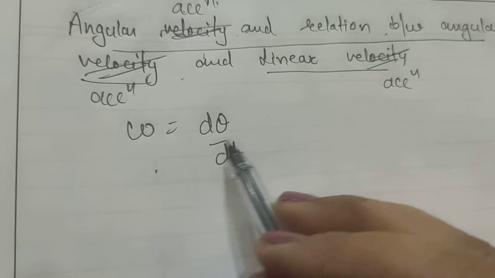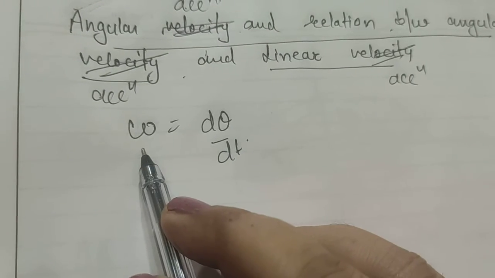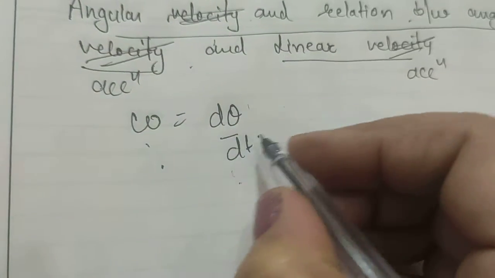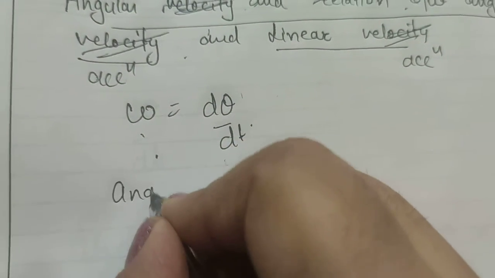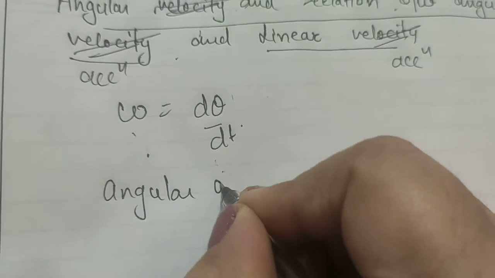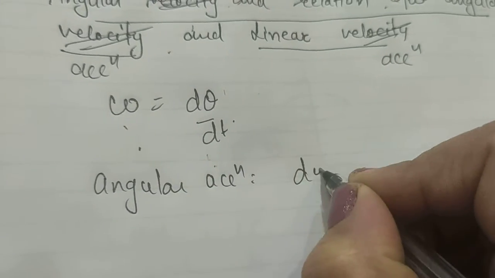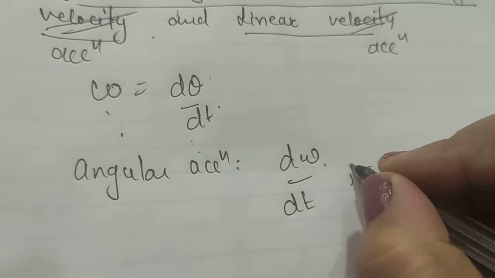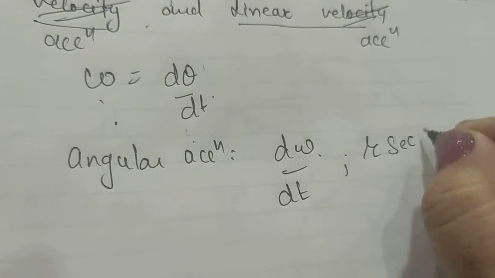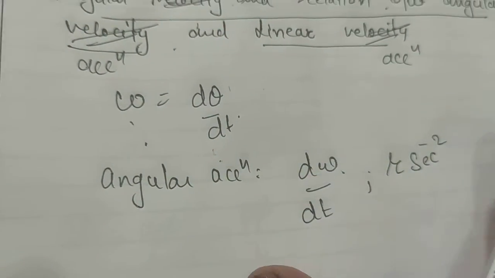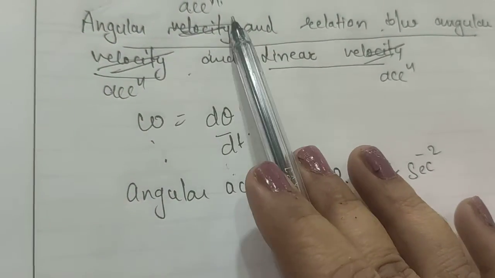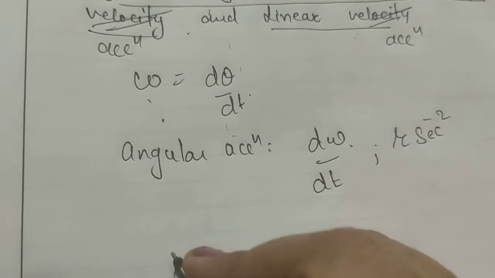Now we know that angular velocity is given by omega is equal to d theta by dt, right? So angular acceleration is equal to the rate of change of angular velocity, and its units are radian per second square.